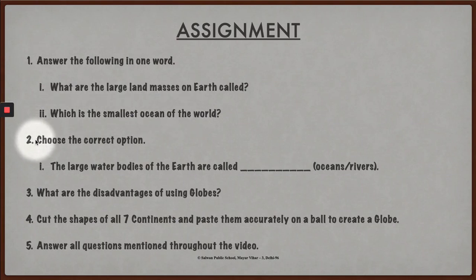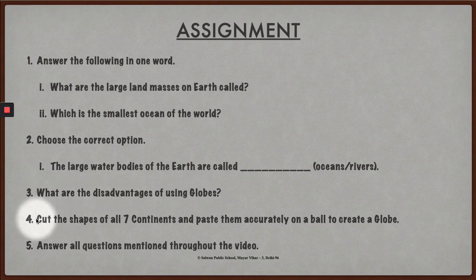The second question says, choose the correct option. The large water bodies of the earth are called dash. Is it oceans or is it rivers? The third question is a long answer question, and it says, what are the disadvantages of using globes? Or you can say, what are the problems that you face using globes?